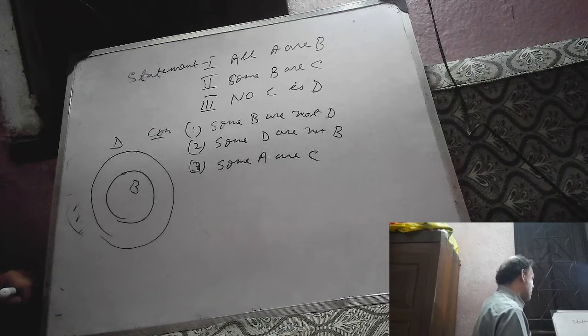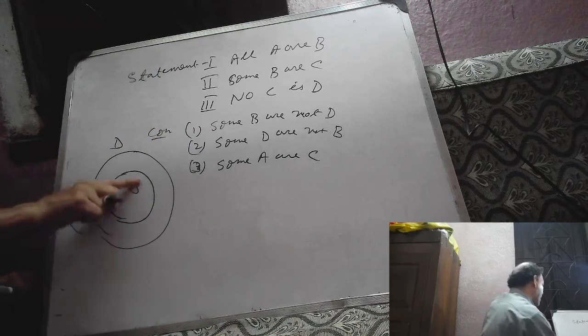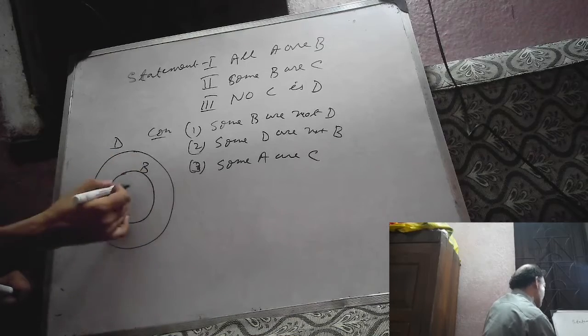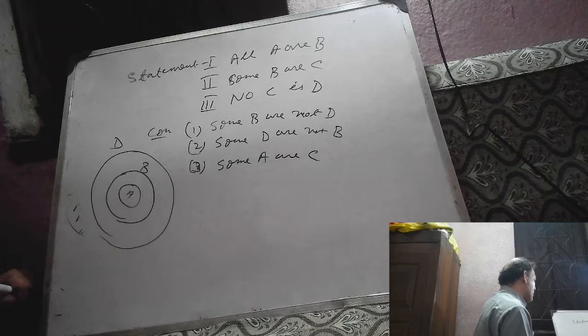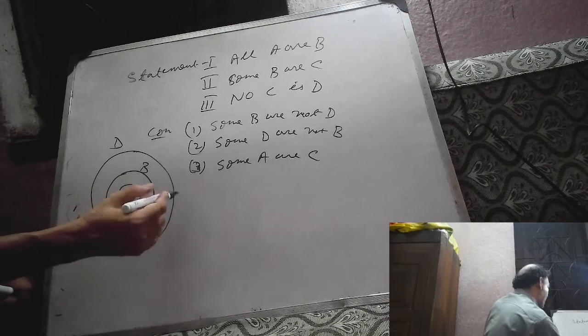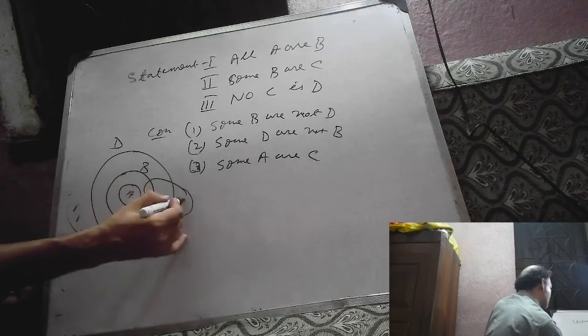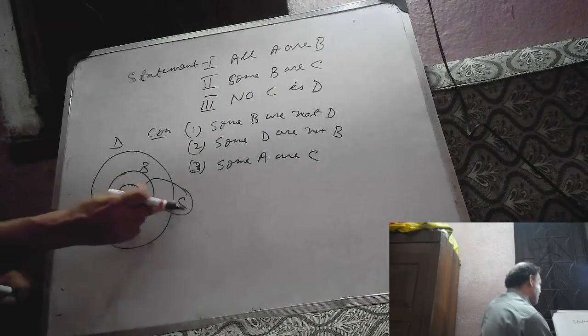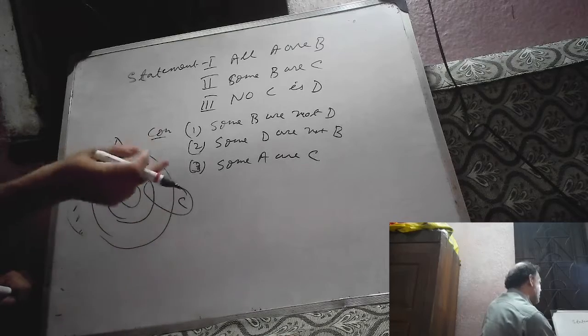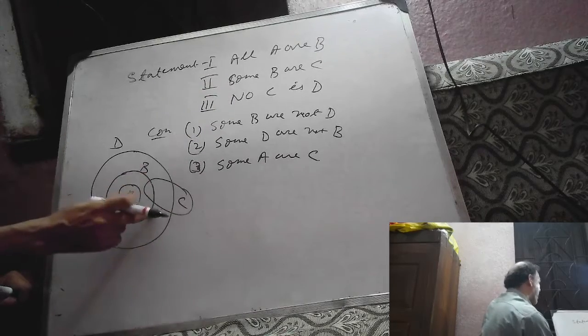All A are B. This is A. Some B are C. But it is given no C is D, and here some C are D. So we can't represent it by this Venn diagram.